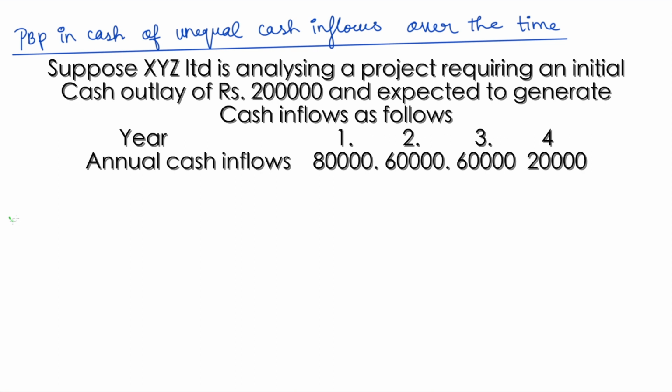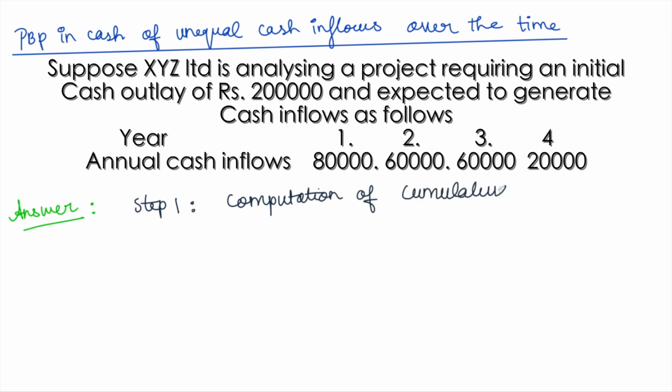Here the cash flows are unequal. Right? So what are the steps involved to compute your payback period? First we must compute our cumulative cash flow. So the first step is computation of cumulative cash flows.